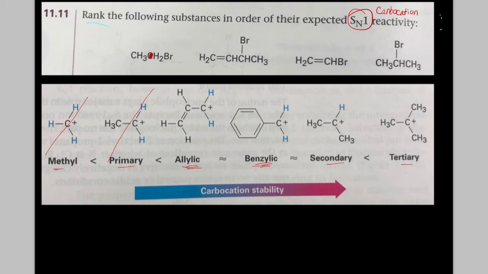This guy here is attached to one carbon, so that's primary. This one here looks to be secondary, but it's next to an alkene, so we call that allylic, which is about as good as a secondary. And this one right here is vinyl. That's an sp2 hybridized carbon, and that's attached to the bromine, so that is definitely unreactive, 100% unreactive. Okay, so we're going to call that least reactive.